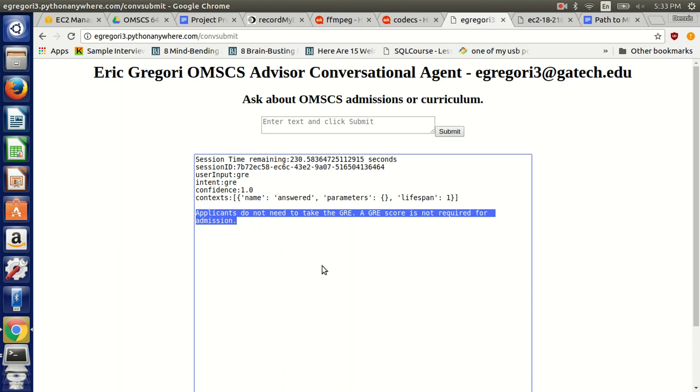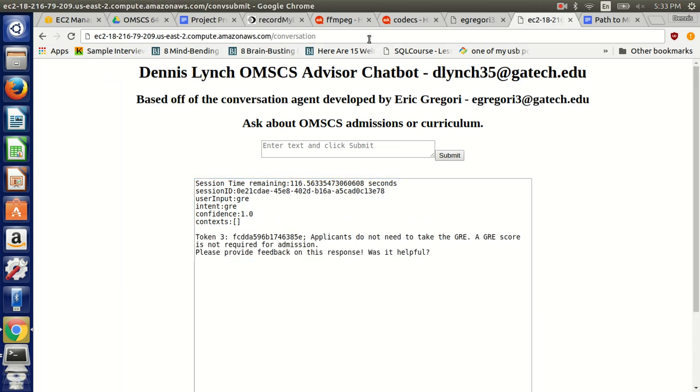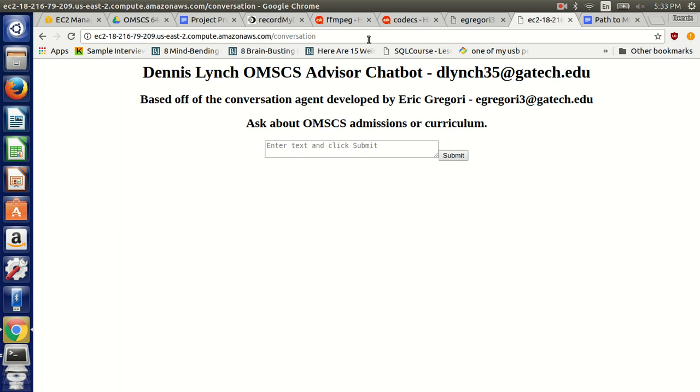Now, up to this point, my goal was to streamline this agent and incorporate more permanent data storage through MongoDB, as well as begin prompting the user for feedback. So, my agent is here, and running on an AWS EC2 instance that is integrated with my own Dialogflow instance. This works similar to Eric Gregori's agent.